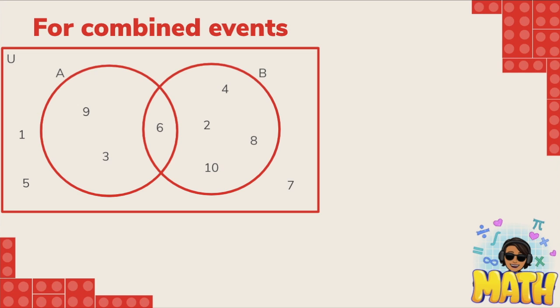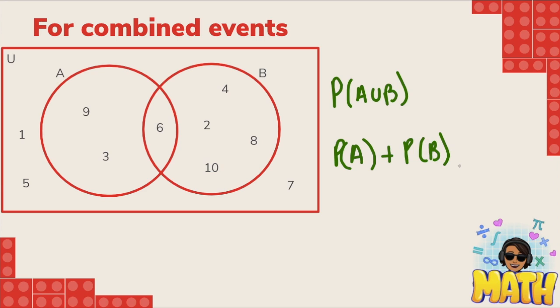Now, when we talk about combined events, we have to be really, really careful when we find the probability of the union. What it means is that if we wanted to find the probability of A united B, we have to find the probability of A, add the probability of B, and then subtract the probability of the intersection. If we don't do that, we're going to take the risk of counting the intersection twice.